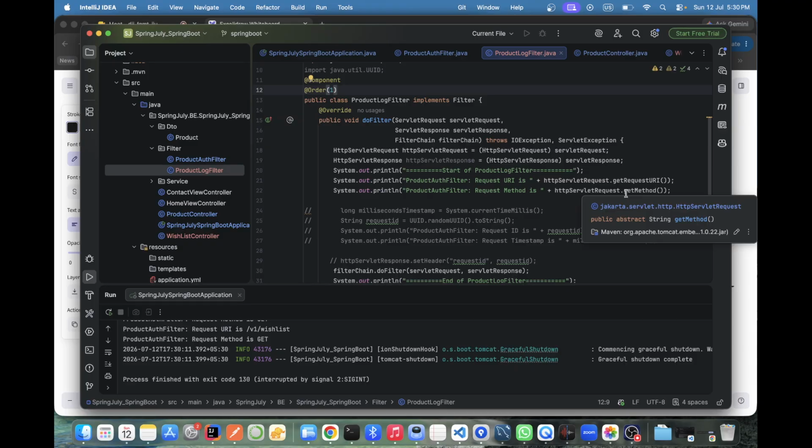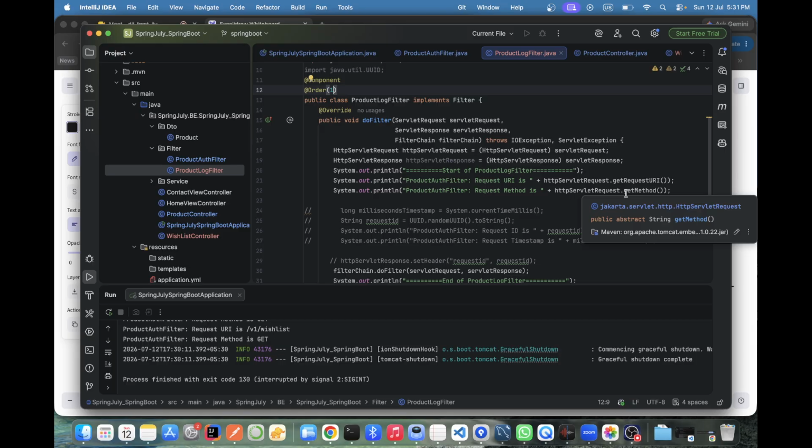Suppose after everything has to be done, like a product card and everything, you want to do something. At that time, suppose you're creating one filter. So completely, the filter depends on your scenarios. But what we use mostly is filters for logging, or the second thing, Spring Security most of the time.